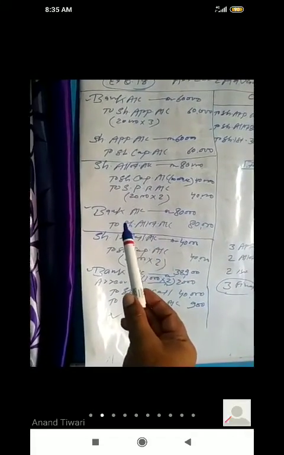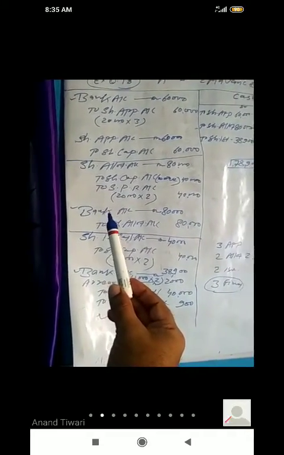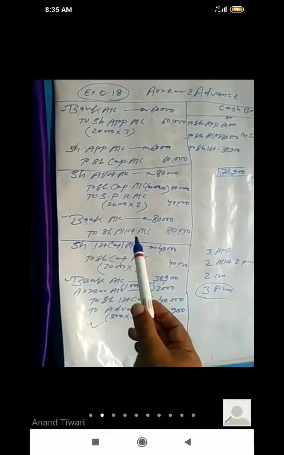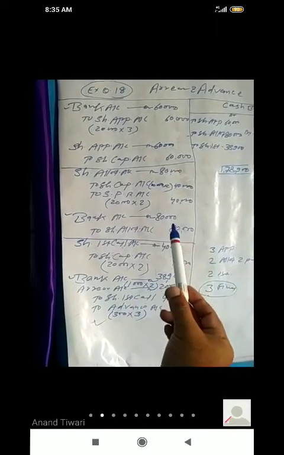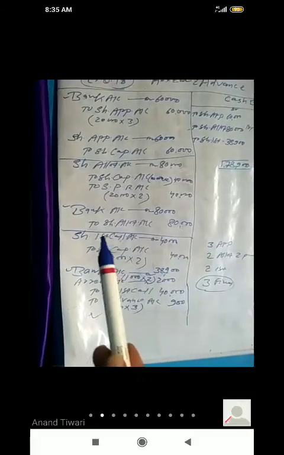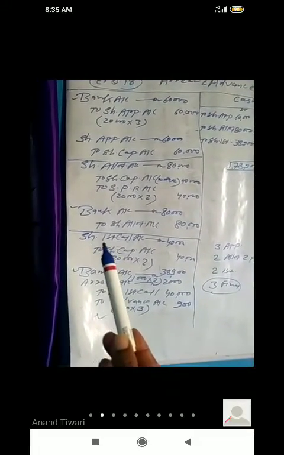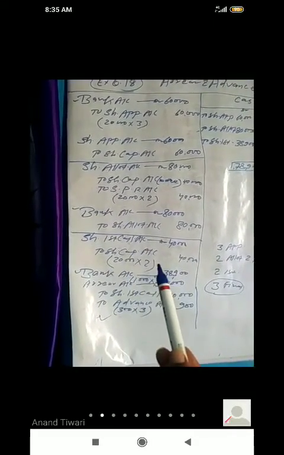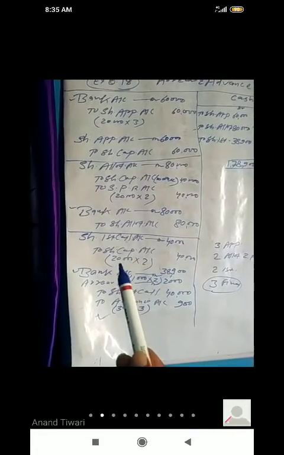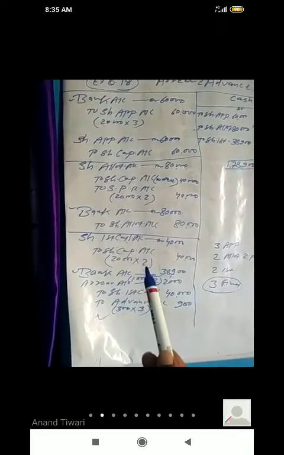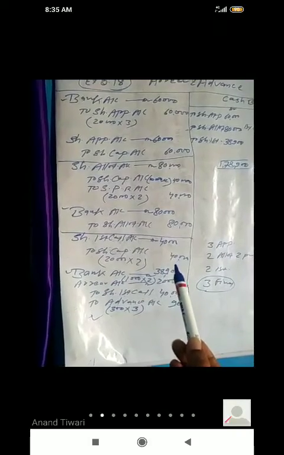And then the received entry of allotment, bank account debit to share allotment account, the same amount will be put in here, 80,000. Now last, first call, share first call account debit to share capital account dues entry, 20,000 into first call value was 2, so it is 40,000.